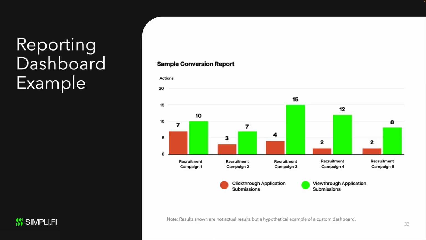Here's an example of Simplify's online campaign attribution, which identifies the number of job applications submitted on an advertiser's website from users who were served ads. Additionally, this tracking can determine the number of conversions from users who were targeted with CTV advertising as a result of our extensive cross-device matching that we discussed a moment ago.